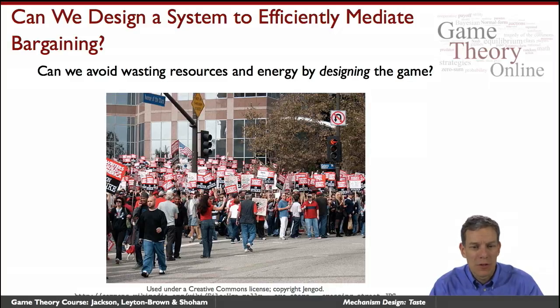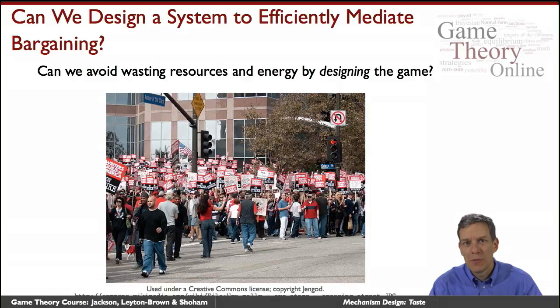So we have a situation where we have workers thinking about trying to get higher wages, and we have management and shareholders on the other side trying to keep wages low. And they each want different things coming out of a new labor agreement. Can we design a way in which they're going to come to a table and make offers and counteroffers in such a way that they'd actually reach an agreement and avoid a strike and avoid wasting resources and time? We see strikes all the time. So the answer evidently seems to be no, we can't necessarily design such a procedure.